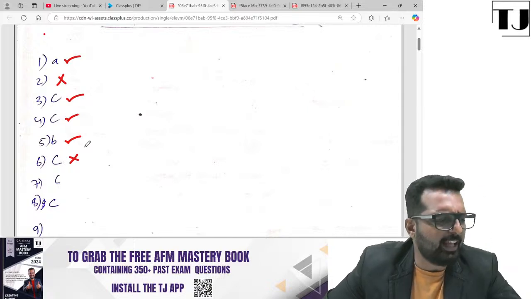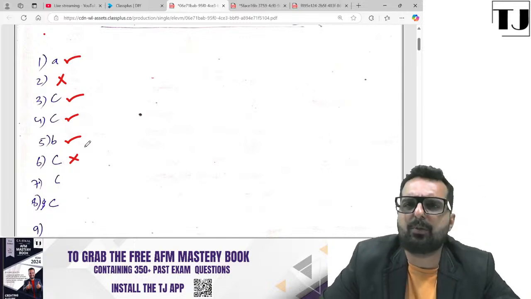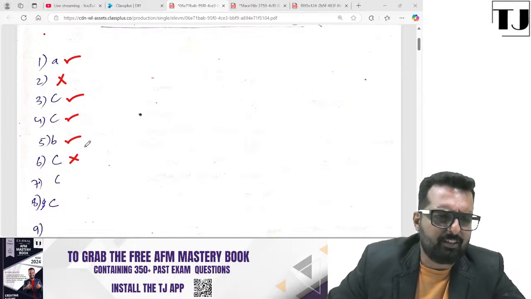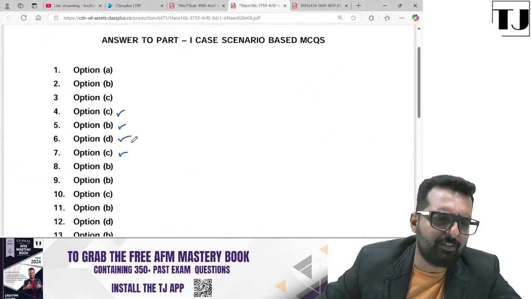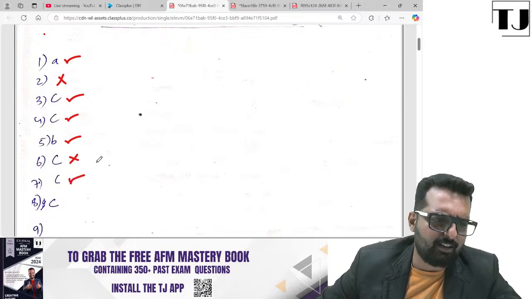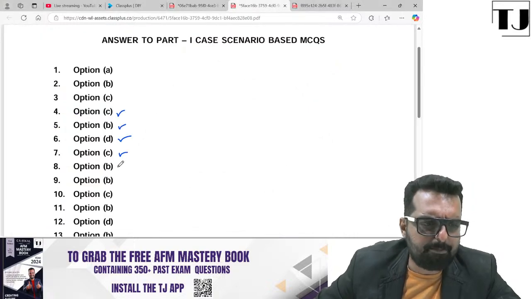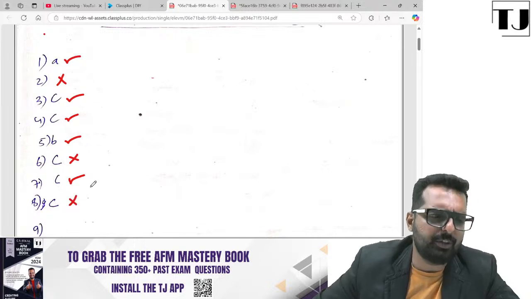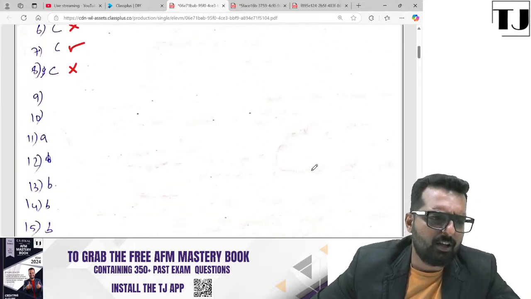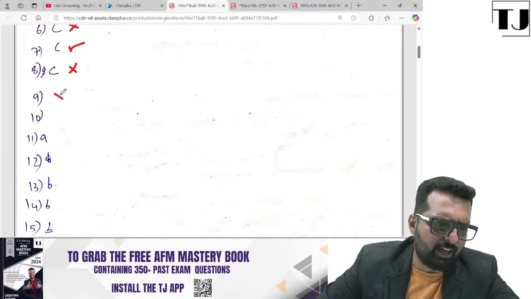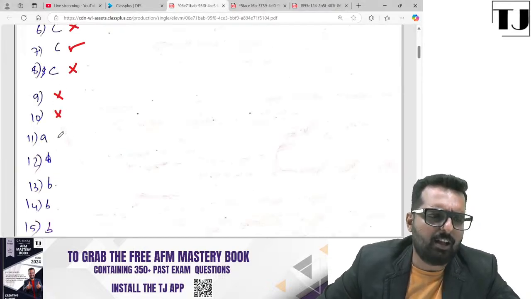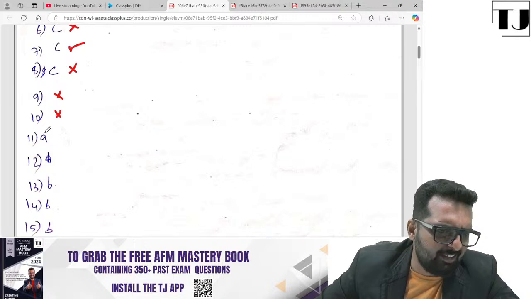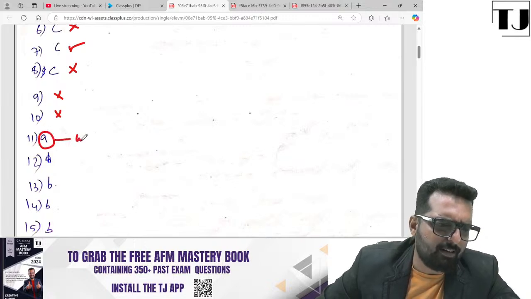Yeah, Ghanshyam, do it in the answer paper. You can give a heading that you're doing it for the MCQ. All right. Yes. Question number 7, the option is given as C. That's correct. 8 is again B over here, but she's got the answer as C. That's again wrong over here. Okay, let me come down. 9, she has not done it. So 9 not done, 10 not done. 11, she's got the answer as A, but it is not written properly, Amita. Please write neatly.